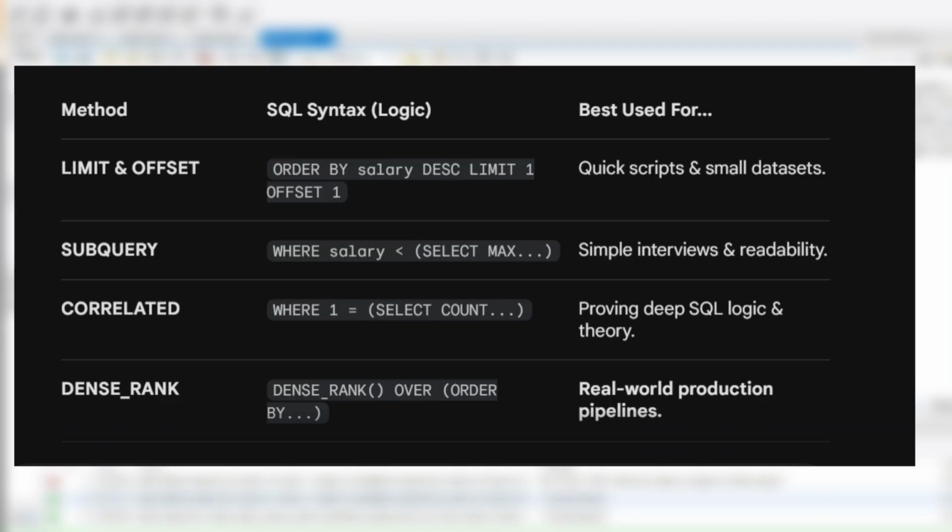interview accuracy. Which method we have to follow in our interviews? It is very important to note here, in interviews, we have to follow some approaches to answer any question. So for this particular case, we should always be continuing with the first and simple method of using the limits and offsets to calculate the second highest salary or nth highest salary. Then of course the interviewer will challenge you to make this query more flexible using the concept of subquery.